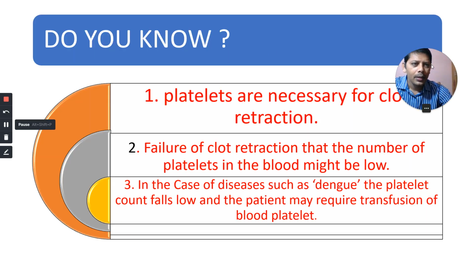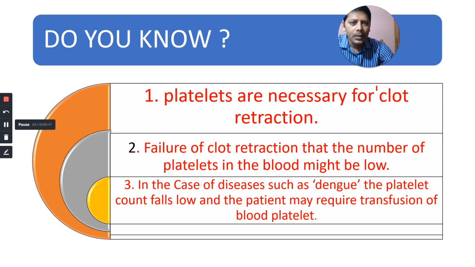Okay, platelets are necessary for clot retraction. What is necessary for clot retraction? Platelets. Failure of clot retraction indicates that the number of platelets in the blood might be low.